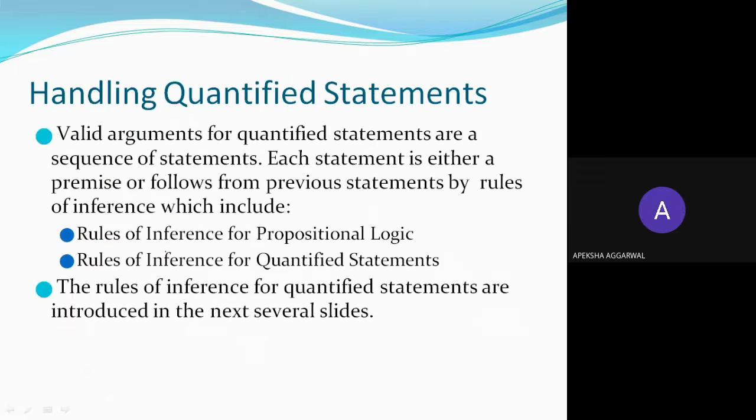Next is handling quantified statements. Valid arguments for quantified statements are a sequence of statements. Each statement is either a premise or follows from previous statements by rules of inference, which include rules of inference for propositional logic and rules of inference for quantified statements. In quantified statements, you have two types of quantifiers, universal and existential. We have already seen how we use rules of inference for propositional logic, and exactly the same thing we are going to do for predicate logic.